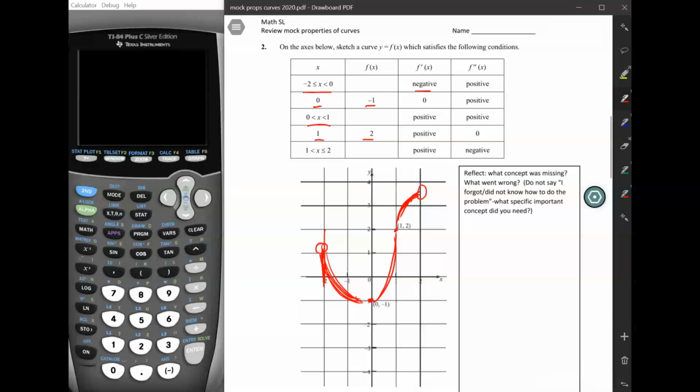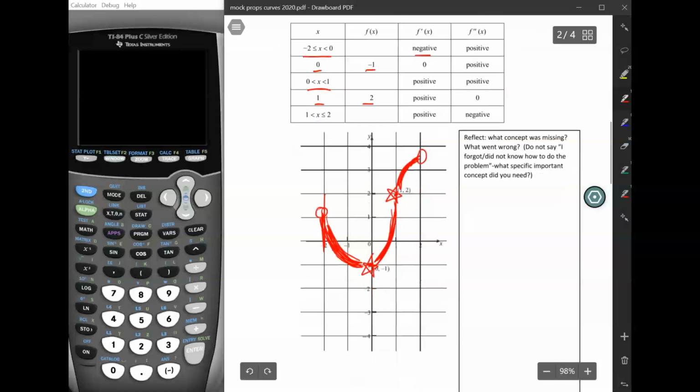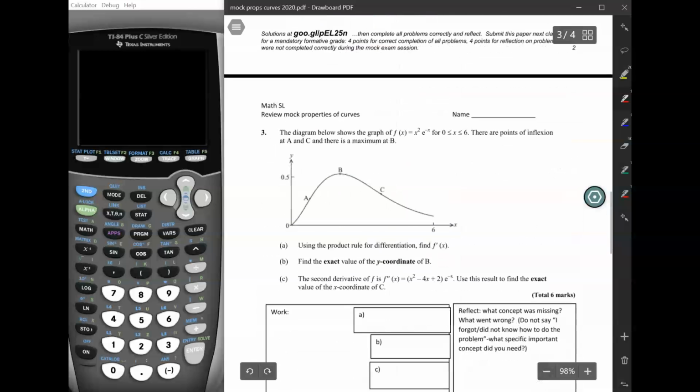So what should you have marked? You should have it going through here. You should have it going through here. You should have this connecting the 2 points with a cupped up curvature. And then you should have a cupped up curvature here, and the curve should be going down, and this curve should be going up, and it should be cupped down. So that's what you can gather from this table here. Okay, next question.